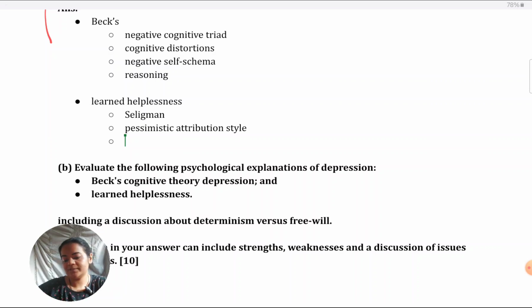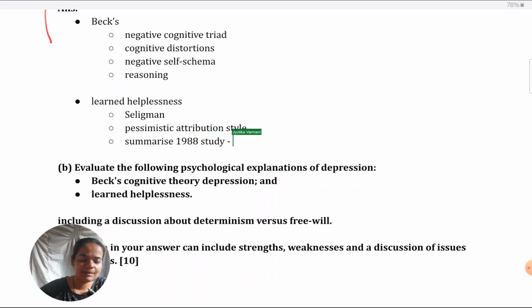And then, of course, you have to summarize his 1988 study. If you've learned some other study by any chance, because this is just an example one, you can give that one, but I think most of you would learn this one because this is in the textbooks.